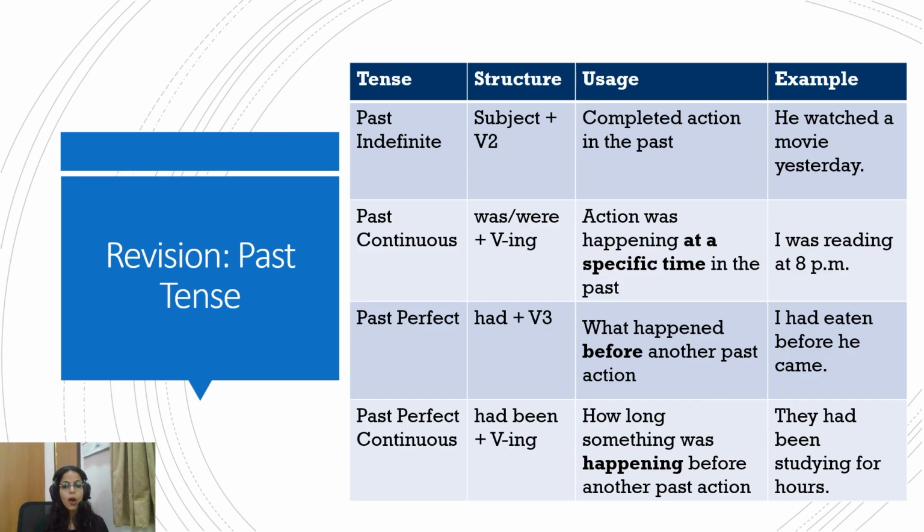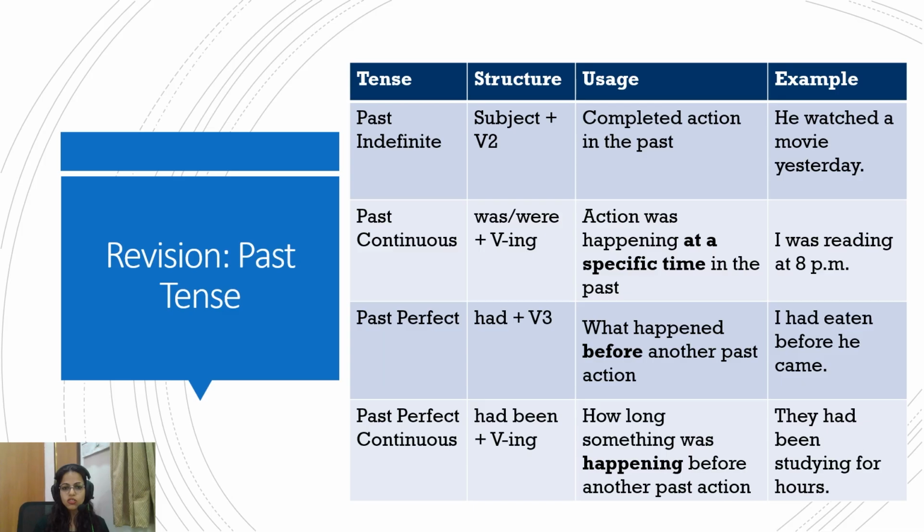Simple past tense. Past continuous has the structure was, were plus ing form of verb, because continuous is always talking about an action in progress. So the action was happening at a specific time in the past. I was reading at 8 p.m. So the action is in progress at that specific point. Here duration is not present, as it was in the past perfect continuous. This is the slight difference you have to keep in mind.